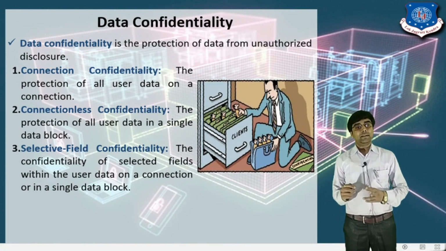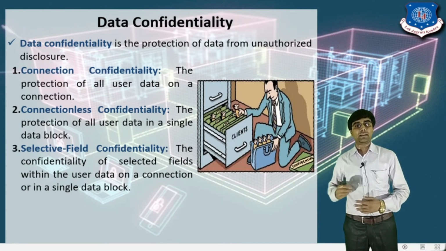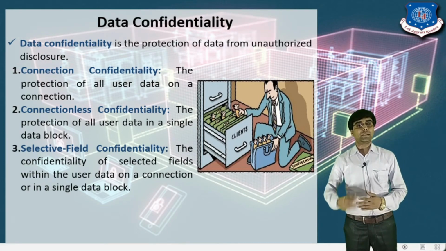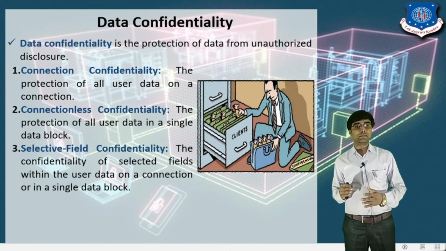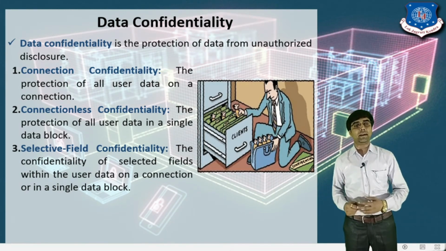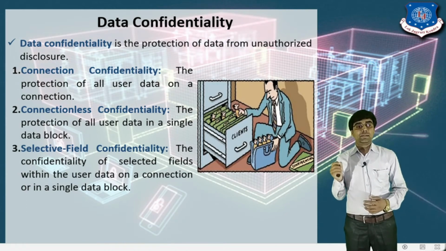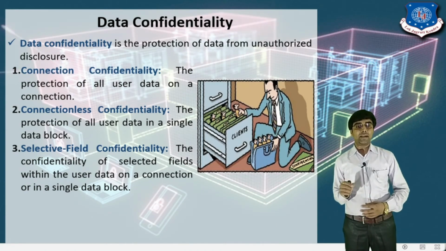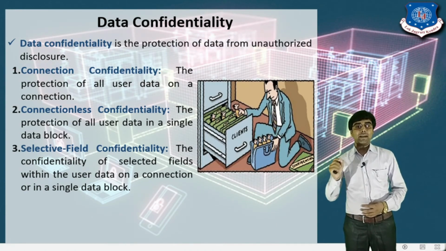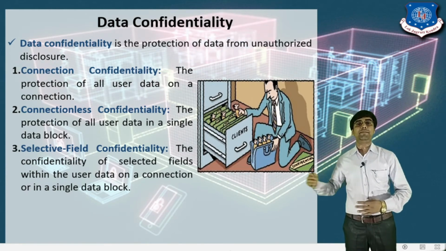This is applicable for both connectionless and connection oriented. In the connection oriented case, we provide confidentiality to all user data, or we select a particular field, providing security on a selective field.